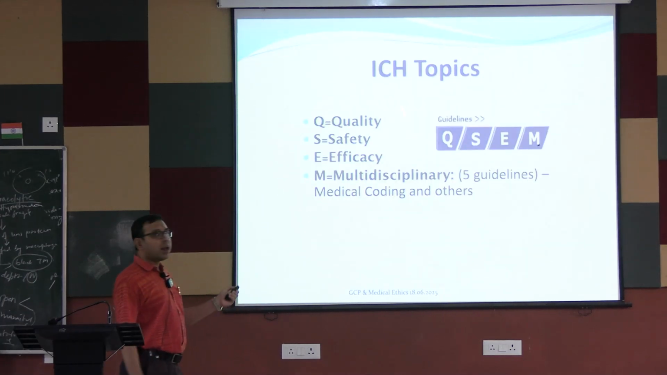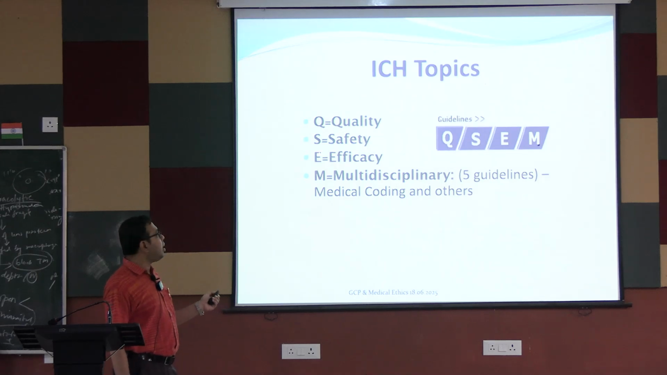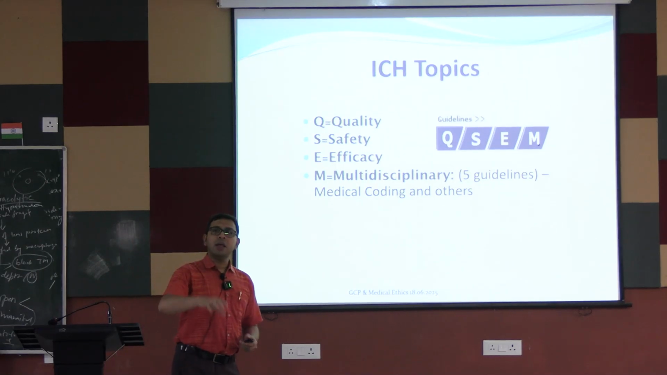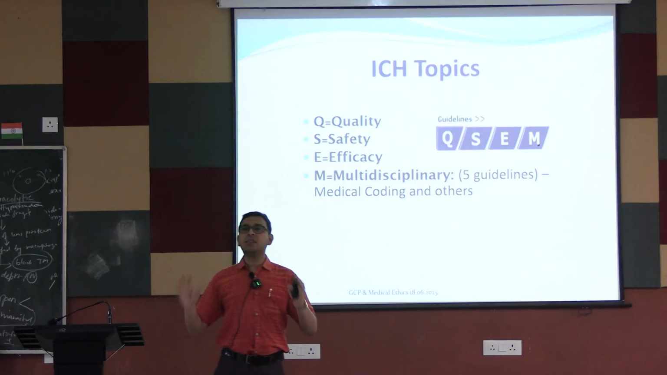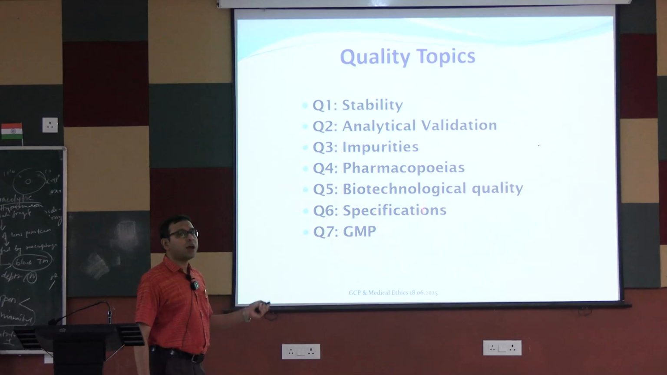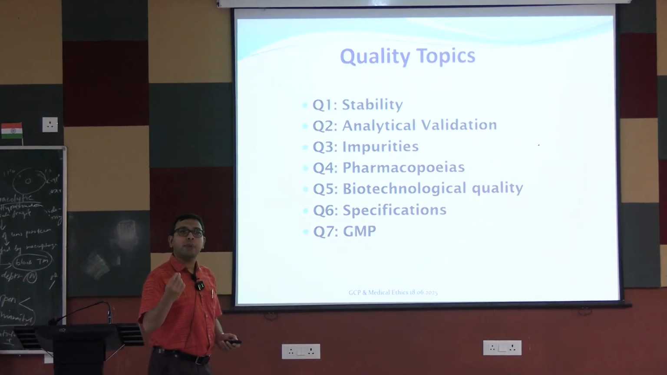Okay. So these are the topics. Q means quality, S safety, E efficacy, M multidisciplinary. Within this, everything about clinical trials is given, and time and again it is updated. For example, these are the quality topics: how the quality of the drug that is marketed has to be ascertained.